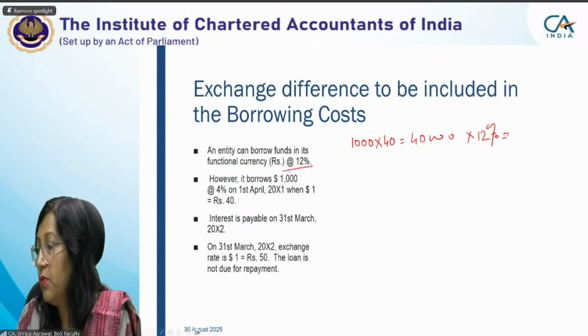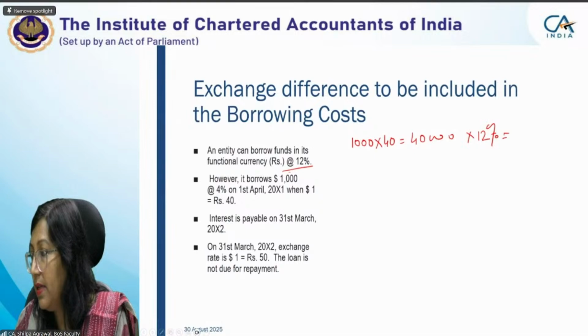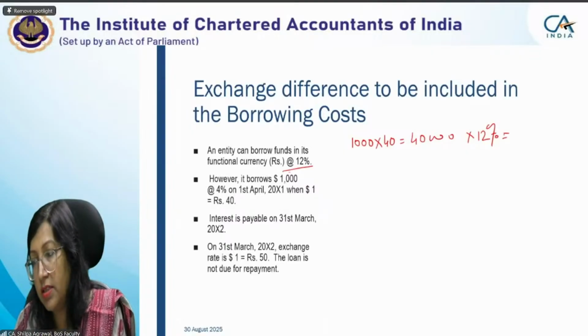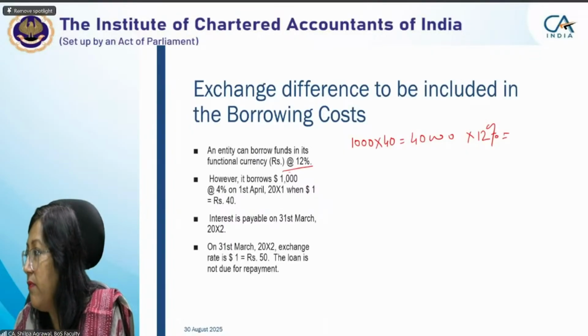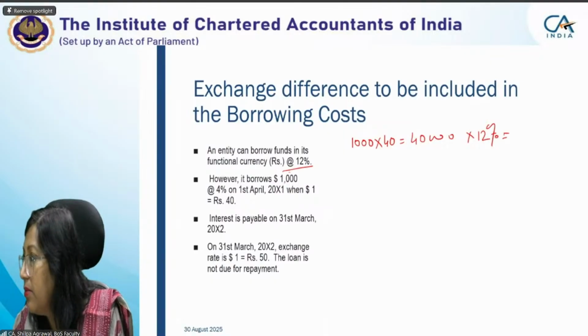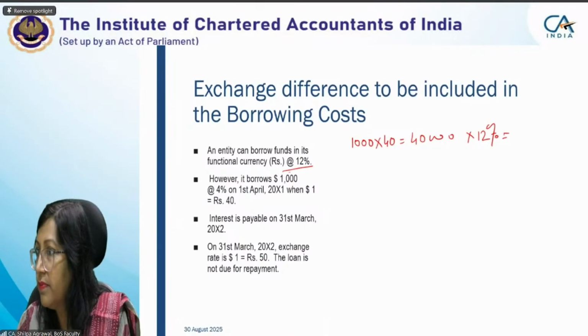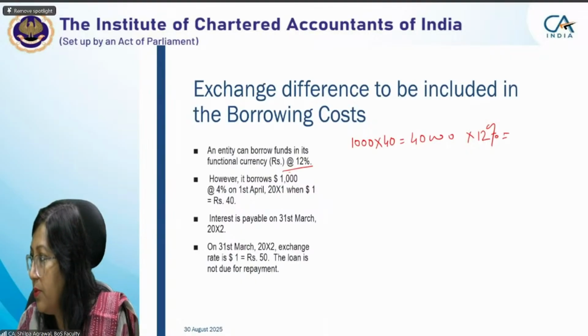40,000. Let me just open the participant list, then only I'll be able to. Okay, chat was also there. Chitra was asking something. Sorry, Chitra, I missed your chat. To determine which cost to capitalize and which to expense? Okay, you gave the answer earlier. Mohit replied, no, ma'am, no doubt. Okay, good. I just want to understand who is speaking, that's why I'm opening this chat. It's me, ma'am, Vibhu Pandey.